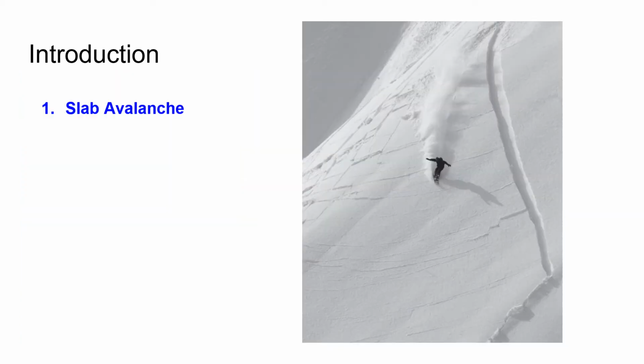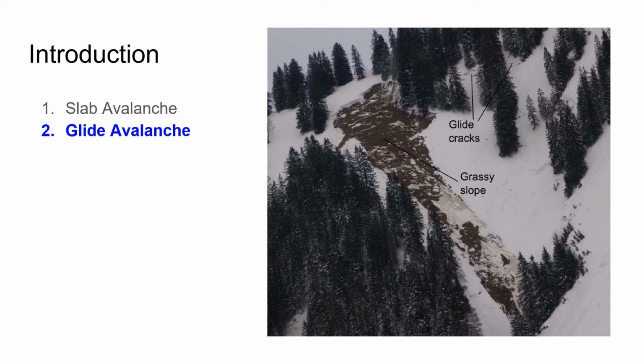Slab avalanche, which is when an entire layer or layers of snow break off and slide all at once. Glide avalanche, which is when snow detaches or is scraped all the way to the ground. These aren't very common in the Pacific Northwest. They're more often seen in the thinner continental snowpacks of Utah and Colorado.